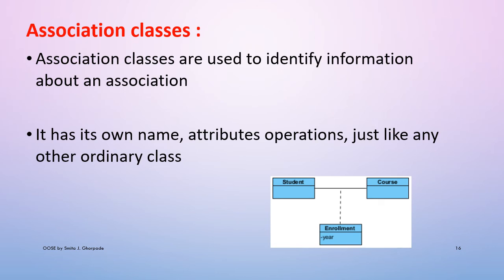Again I repeat, one class is student and one class is course, and here the association class is enrollment. Enrollment is an association class with a specialized attribute, year, and this year attribute is not present in a student or a course class. So this association class has a notation very similar to your ordinary or regular class.